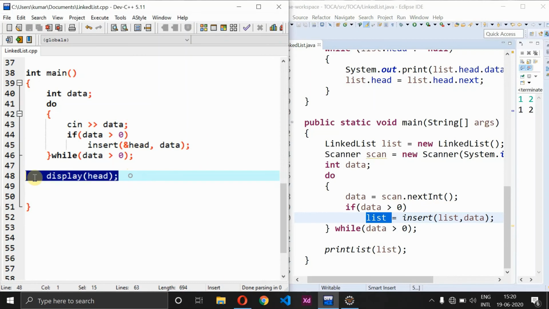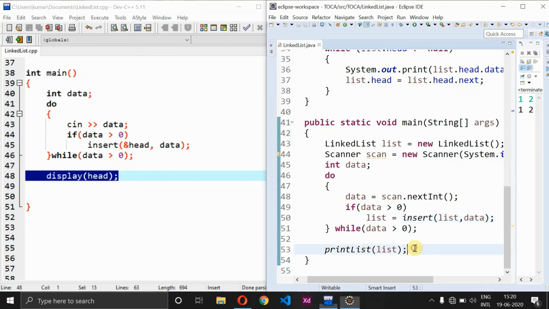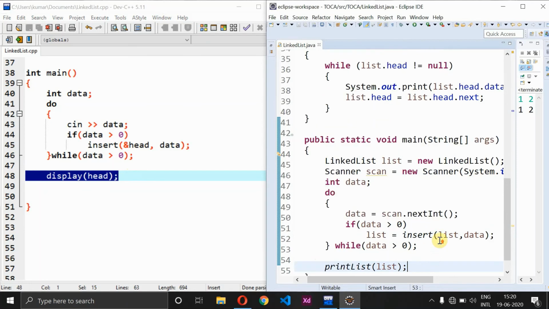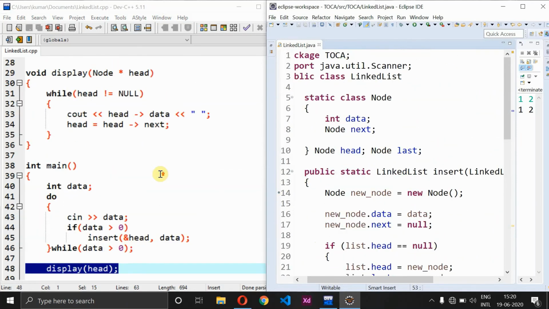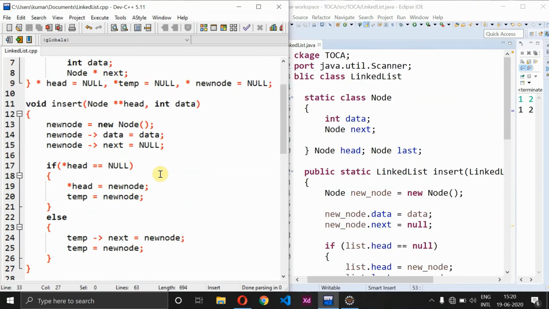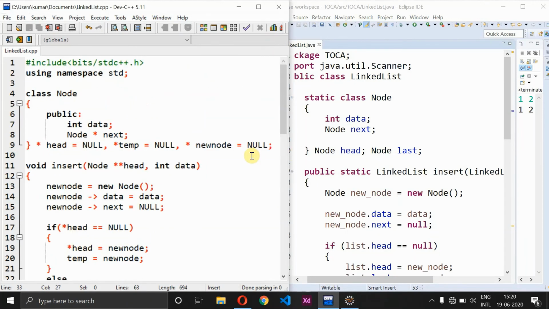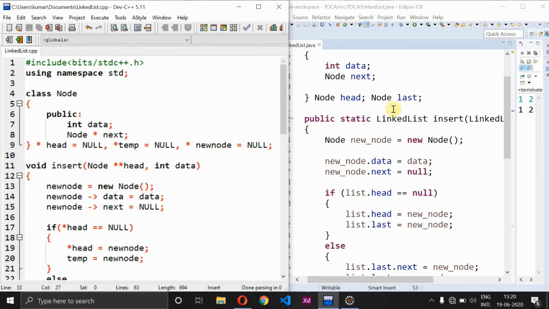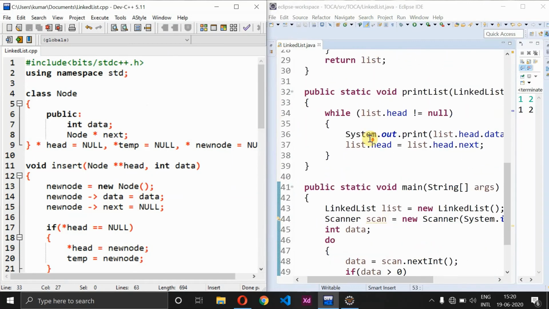And at last, here I have the display of head method, and here instead of display I have used the name print list of list, right? So instead of head we are passing the list object directly. So this is how your program entirely works. Hope now everyone has a better clarity about C++ as well as Java, and the logic which you have seen in C++ is almost the same, except for very few changes which we have to make in Java, right? Other than that, almost the entire code is going to be the same.